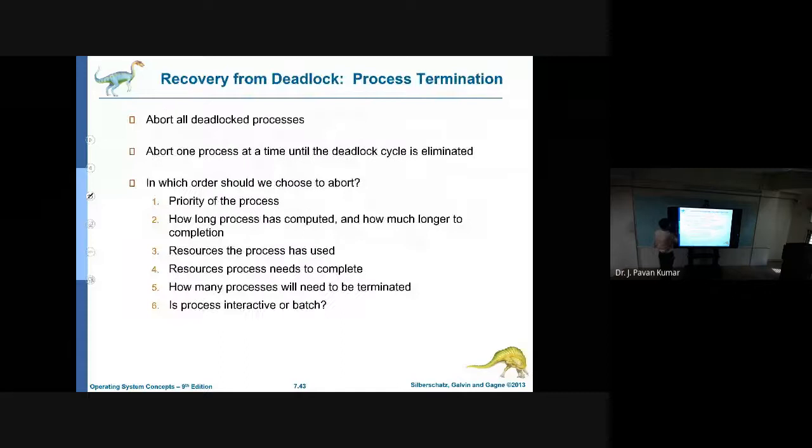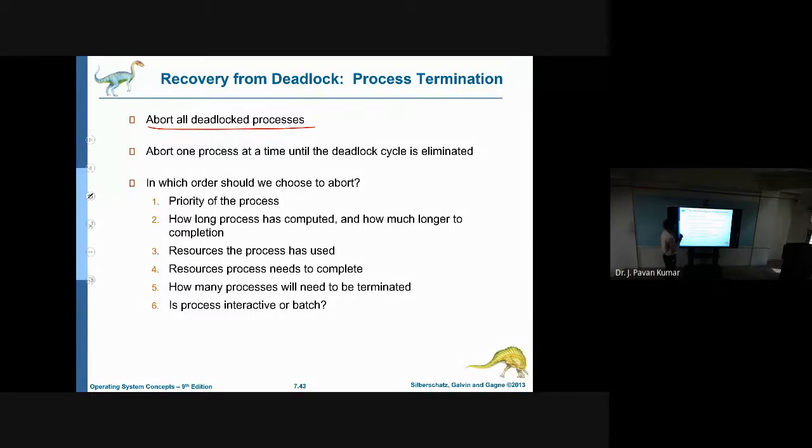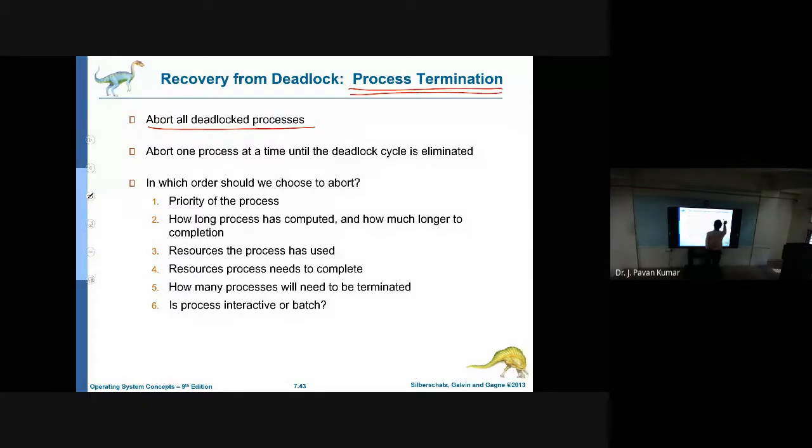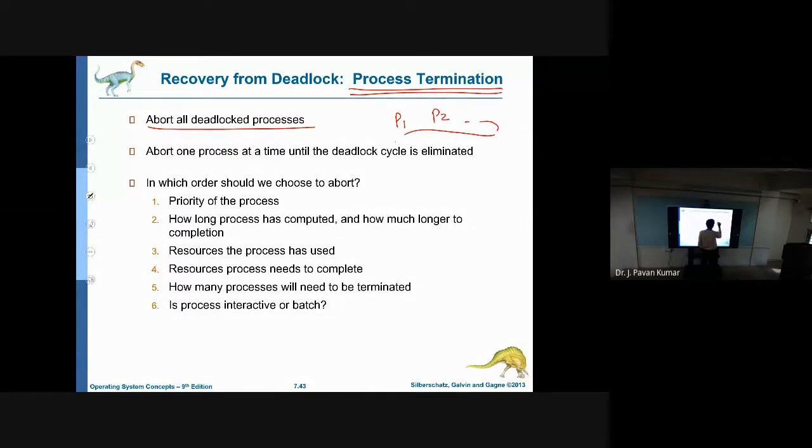Consider that we abort all the deadlocked processes. This is one of the strategies. Basically, process termination is the strategy. Suppose P1, P2, P3 are all involved in the deadlock. So what we will do is terminate all these processes so that we can recover from the deadlock state. This is one strategy.